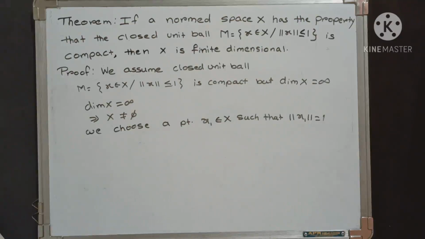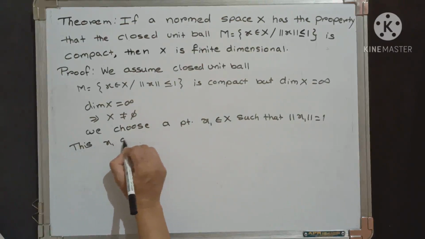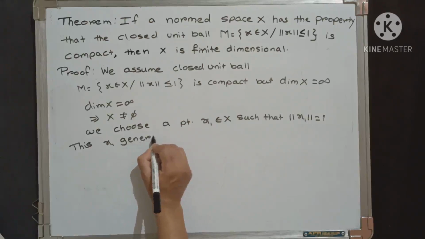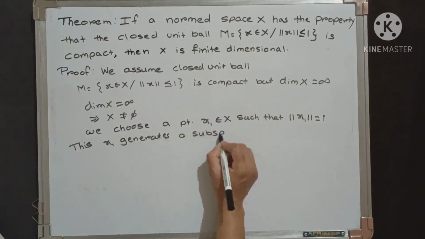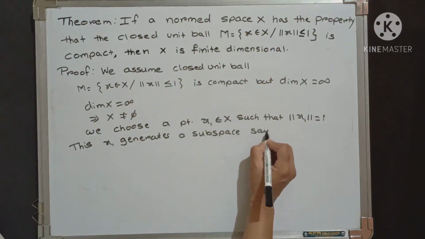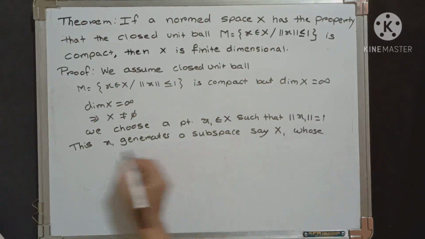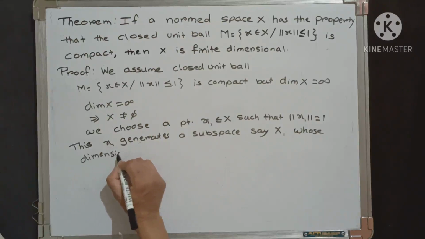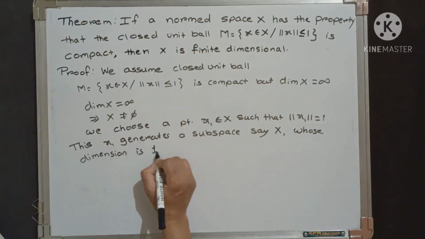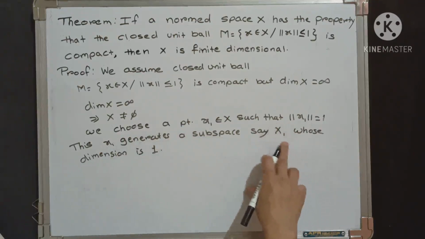Now this singleton x1 generates a subspace, say capital X1, whose dimension is 1. With the help of this vector x1, this generates a subspace, and we give it the name X1.